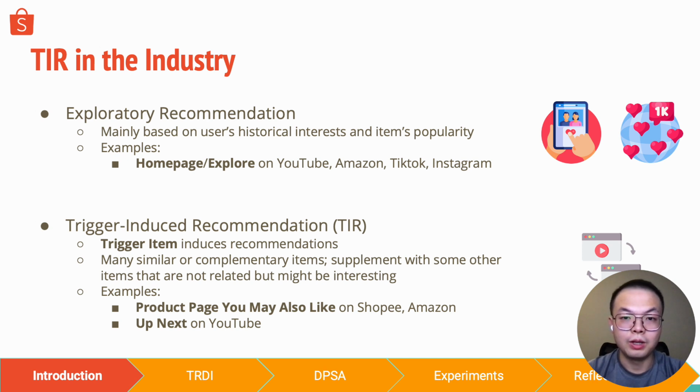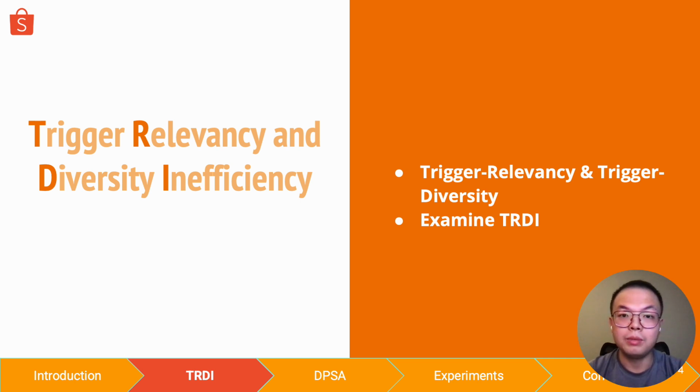In TIR scenarios, the coexistence of related and non-related recommendations with respect to the trigger item leads to the inefficiency problem we identified in this work. We named the inefficiency problem Trigger Relevancy and Diversity Inefficiency, or in short, TRDI. To the best of our knowledge, there are no prior studies on such inefficiency in TIR scenarios. In this session, we present our method used to measure the extent of TRDI in our system.